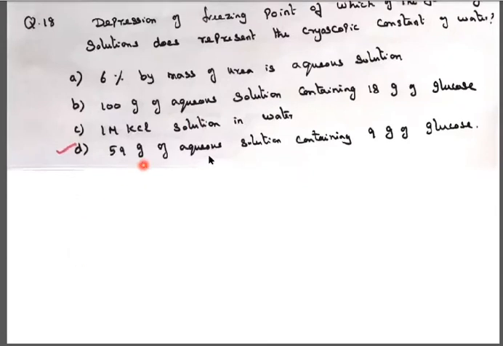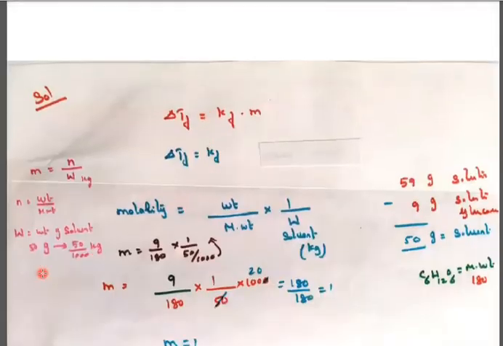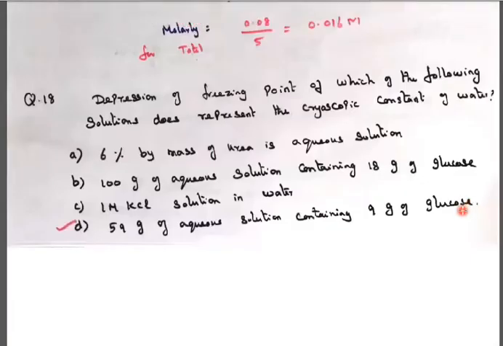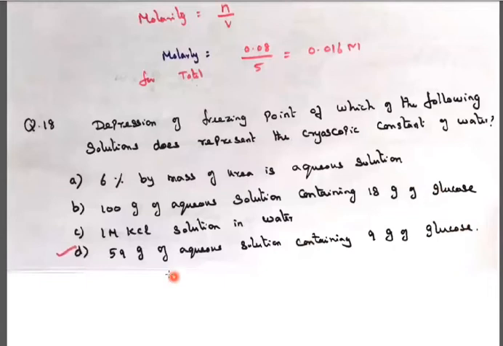Here, 59 grams of aqueous solution is given. In the question, they have given 59 grams of aqueous solution containing a solute, glucose. Solution and solute.